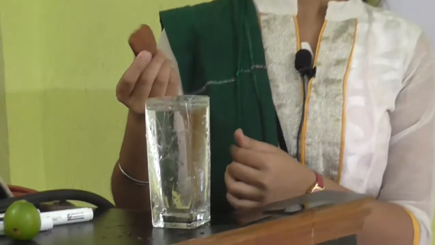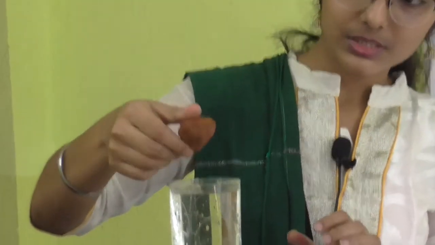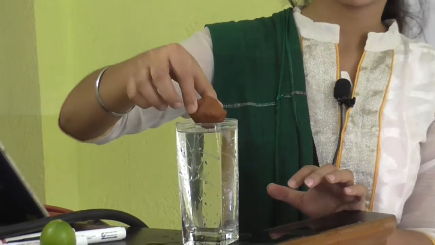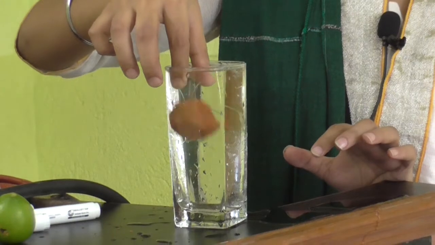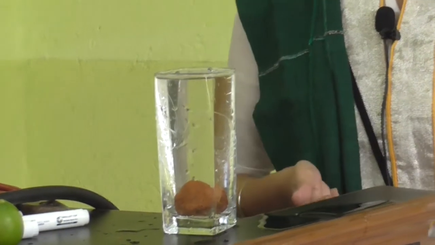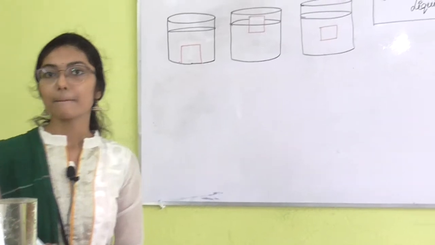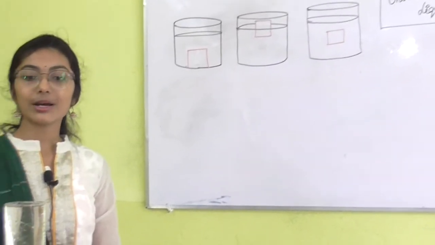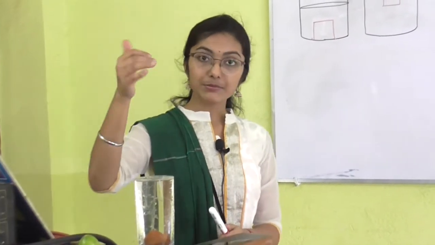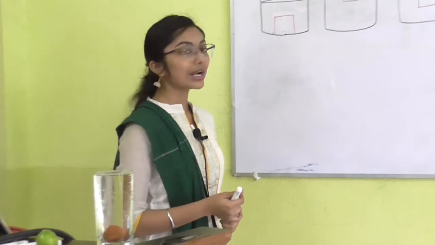And this is the next case, a part of a brick we have taken and we are dipping it into the water, and look, it has already sunk into the glass of water. So, what is the difference between these two bodies? This body is floating over the water and this body is absolutely sunk into the water.